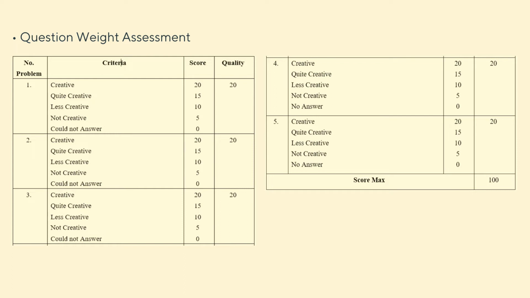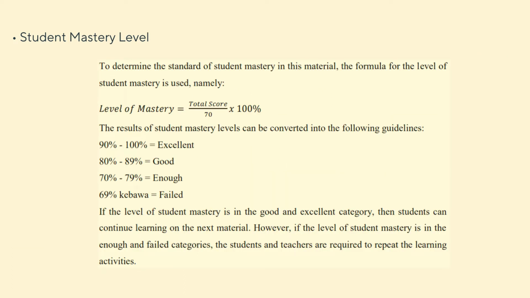The total score will portray the quality of students for each problem. Then, based on the result, to determine the standard of student mastery in this material, the formula for the level of student mastery is used, namely level of mastery. The formula is level of mastery equals total score divided by 70 times 100%. And then the result of student mastery levels can be converted into the following guidelines.